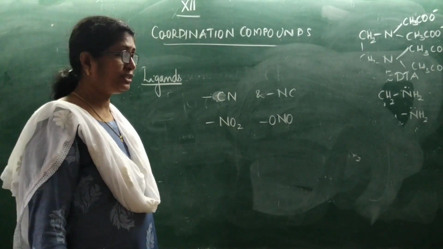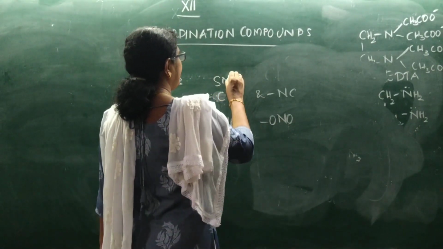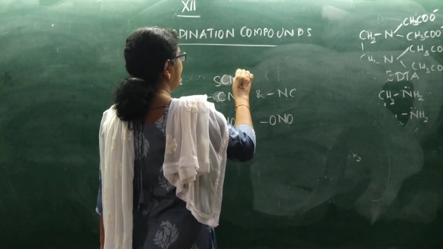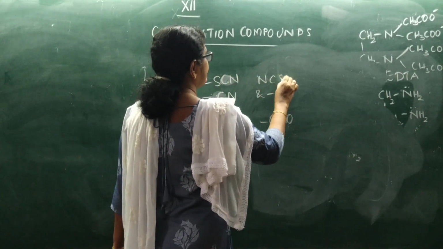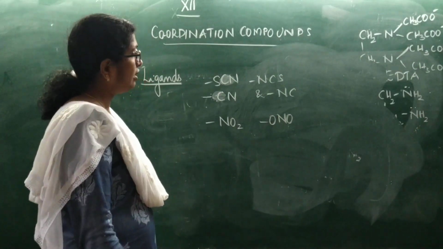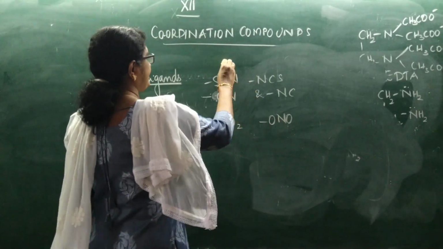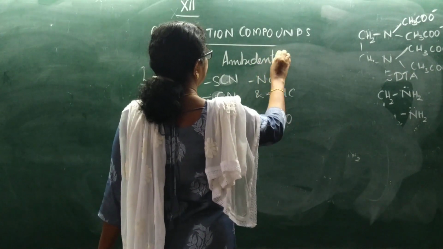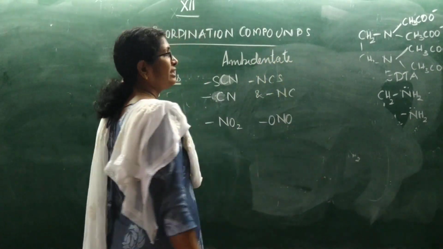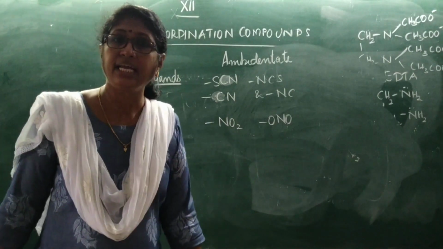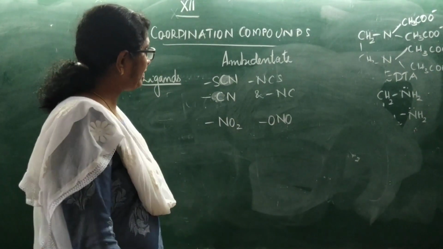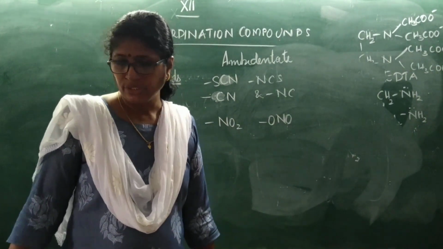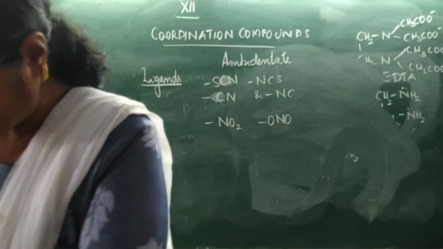Thiocyanate and isothiocyanate, SCN and NCS, they are all ambidentate ligands. Ambidentate ligands, that is, more than one atom can act as a donor atom. So we call them ambidentate ligands. So we can classify ligands like this.